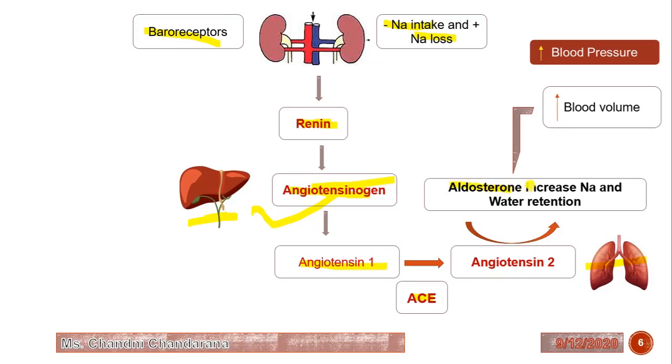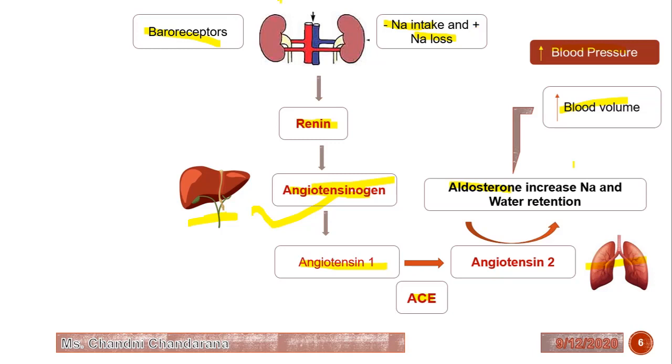Because of this, we will get increased sodium and water retention. So ultimately it will increase the blood volume and we will get an increase in the blood pressure. So this is the process of how the kidney controls the blood pressure.